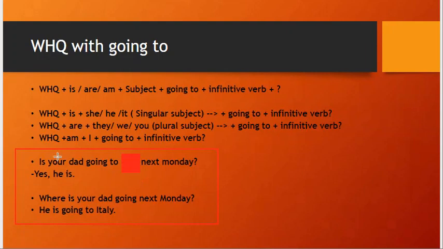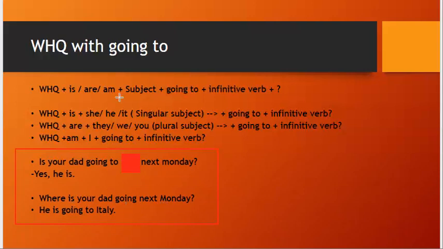So I asked question using where ونزل السؤال. Where is your dad going next Monday? The answer will reveal، راح ترجع تبين لنا المكان he's going to Italy. نفس الشيء إذا كانت information place time person and so on.